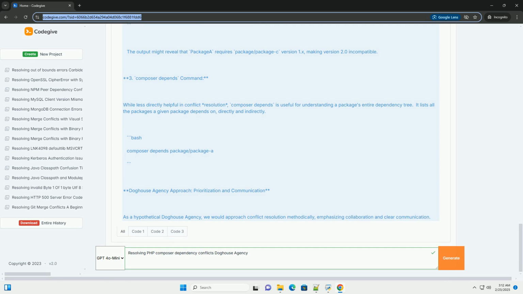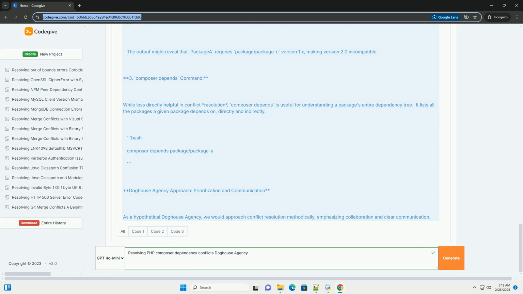Doghouse agency approach, prioritization and communication. As a hypothetical Doghouse agency, we would approach conflict resolution methodically, emphasizing collaboration and clear communication. 1. Risk assessment. Impact analysis.